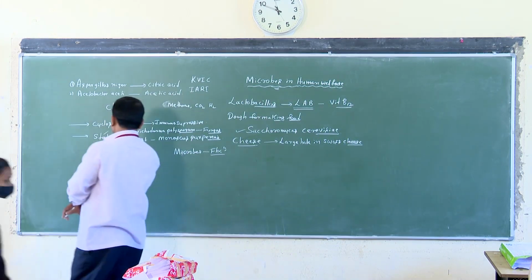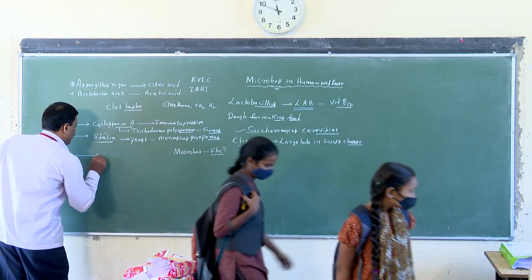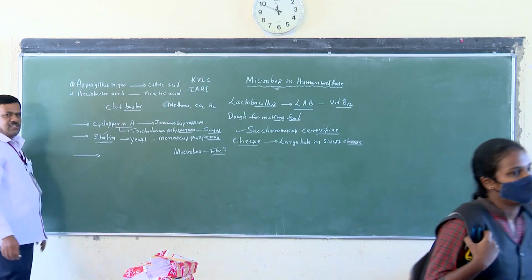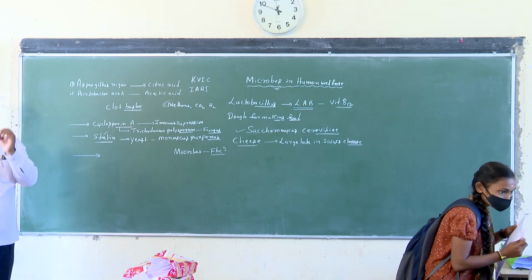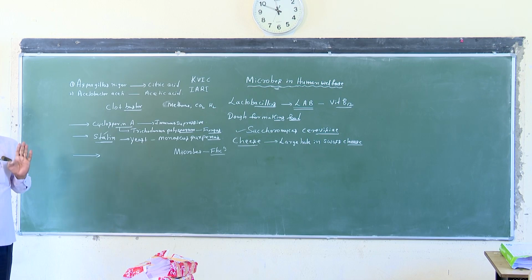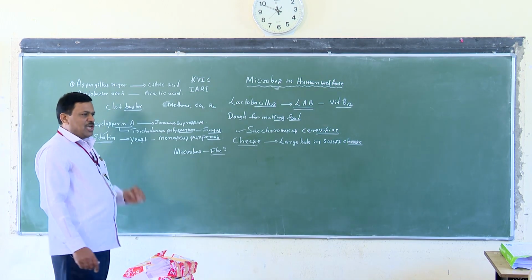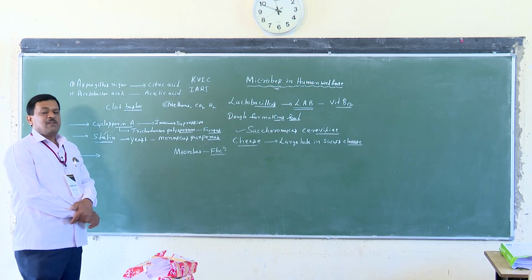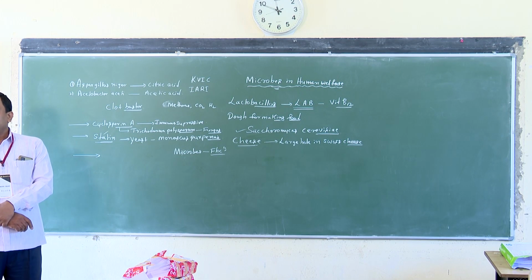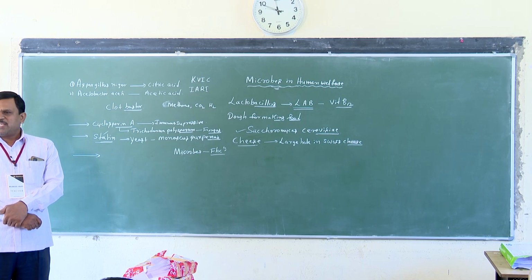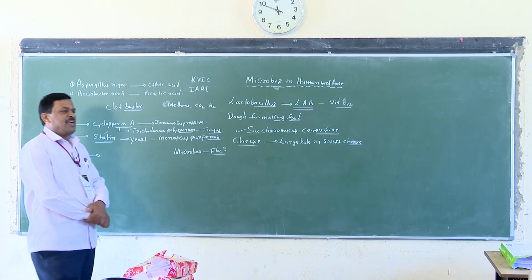Next one is biocontrol agents. Biocontrol agents are organisms that control plant diseases and pests. The most important ones are ladybird and dragonfly.